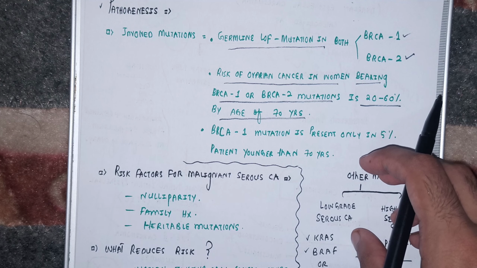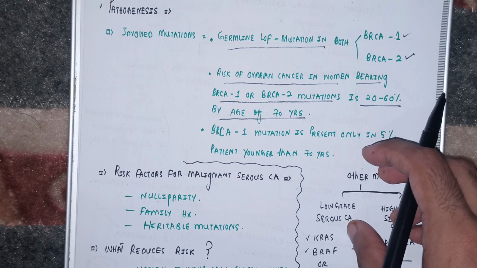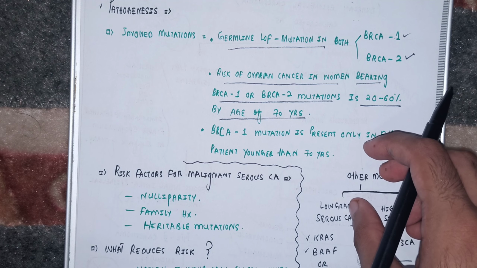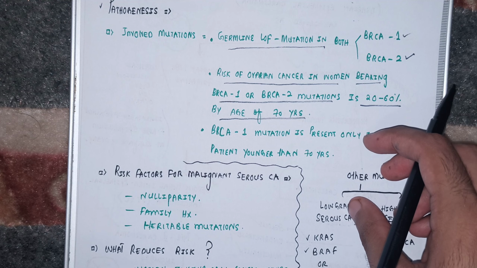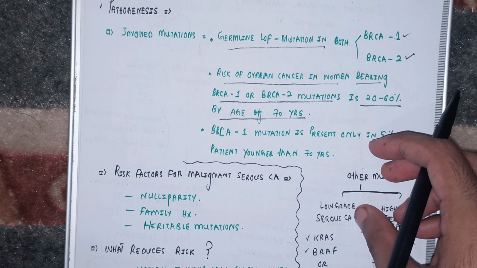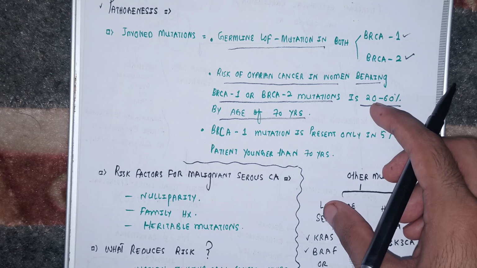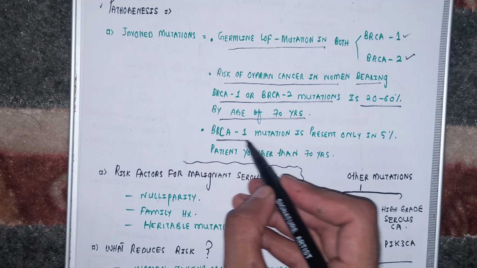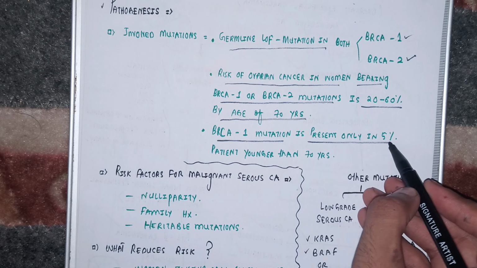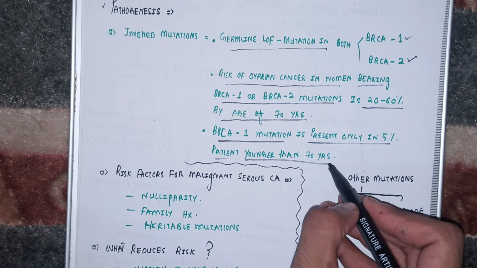If you are a 70-year-old woman and you have BRCA1 BRCA2 mutations, so how much chances are there that you will develop the serous tumor of the ovary? There are 20 to 60% chances. However, the BRCA1 mutations are present only in 5% patients younger than 70 years.